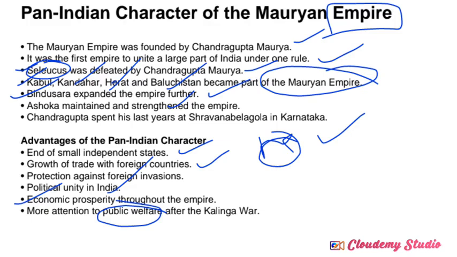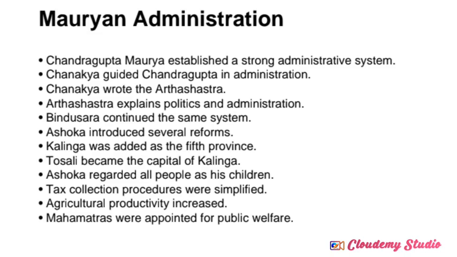Especially after the Kalinga war, most commonly we say the Kalinga war was one of the most important life-changing events for ruler Ashoka. After the Kalinga war, he totally adopted different methods in his life. That's why the Kalinga war is also one of the most important events of the Mauryan empire. So next one is about Mauryan administration, right? What about the administration system? What about the ruling system managed by the different rulers of the Mauryan dynasty?